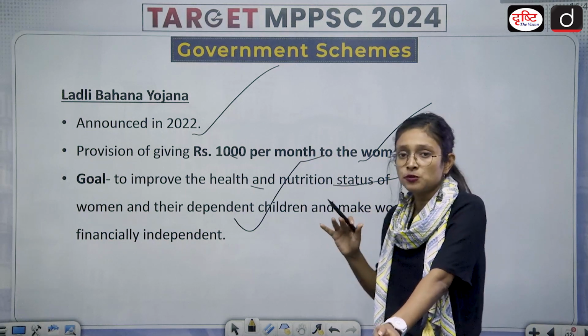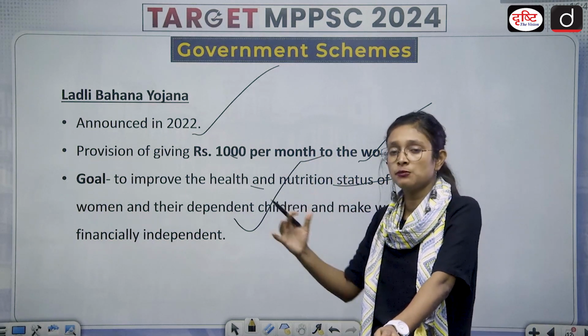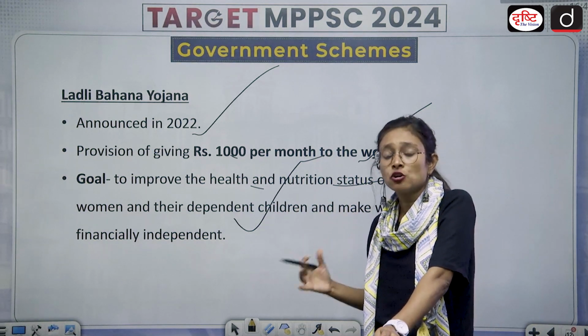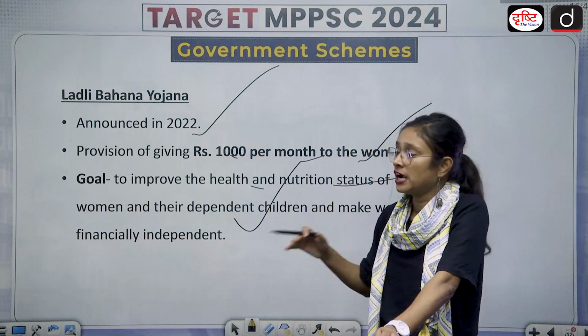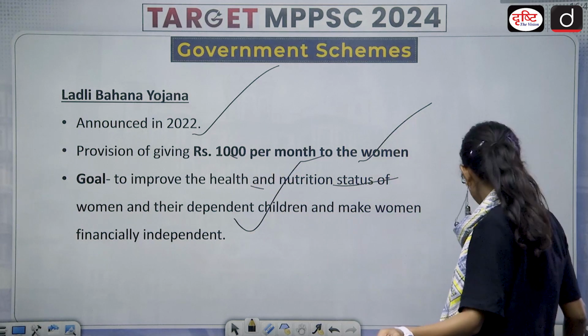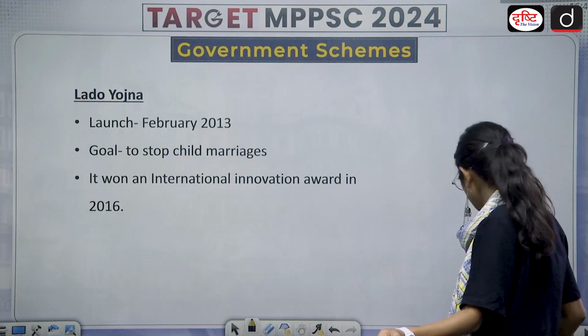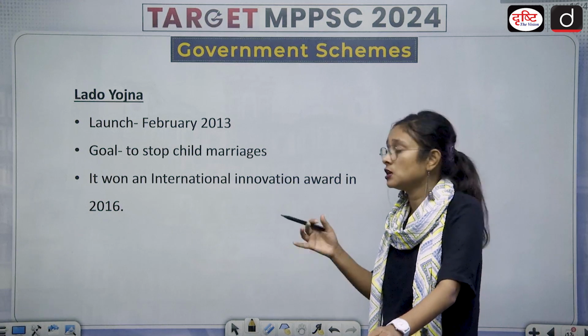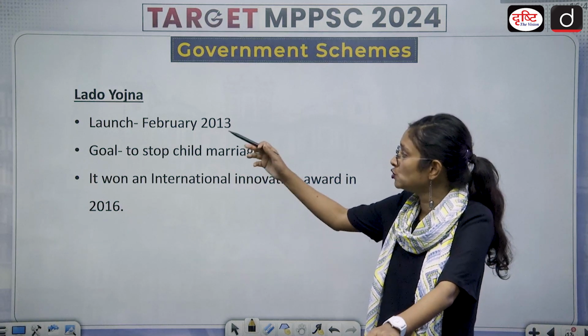There is a difference between Ladli Lakshmi Yojana and Ladli Bahna Yojana. Ladli Lakshmi Yojana is for unmarried girls, for the adolescent girl, for the girl child, and here it is for women who are married and who have children dependent on them, not necessarily married but up to attaining adolescence.